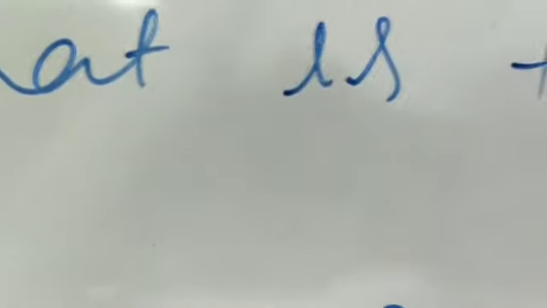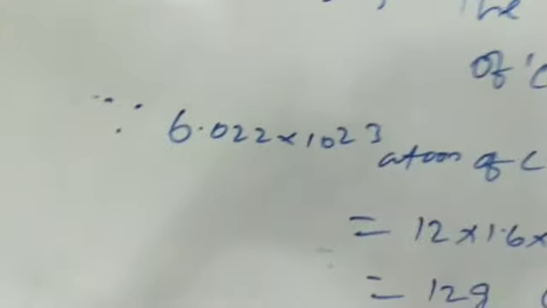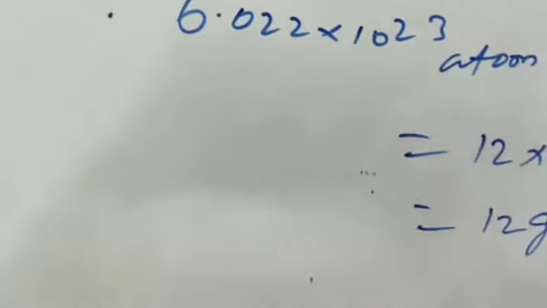We read this as 1 mole of carbon atoms, because 1 mole of cycles means 6.022 into 10 to the power 23 cycles. 1 mole of chocolates means 6.022 into 10 to the power 23 chocolates. In the same way, 6.022 into 10 to the power 23 atoms of carbon means 1 mole of carbon atoms.